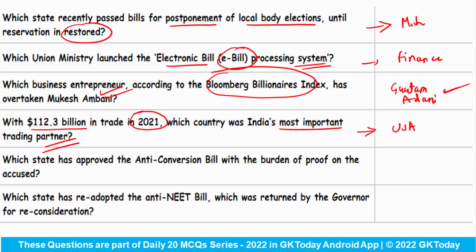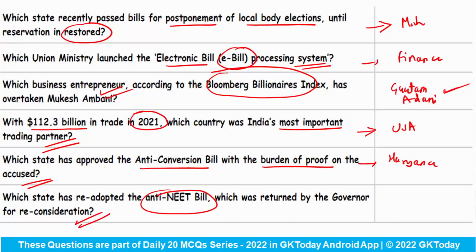Now, with $112.3 billion in trade in 2021, which country was India's most important trading partner? So we have traded the most with the USA. Which state has approved the anti-conversion bill with the burden of proof on the accused? The answer is Haryana. Now, which state has re-adopted the anti-NEET bill which was returned by the governor for reconsideration? This state is Tamil Nadu. Can you tell me, India's first dugong conservation reserve is to come up in which particular state? Do let me know in the comments.